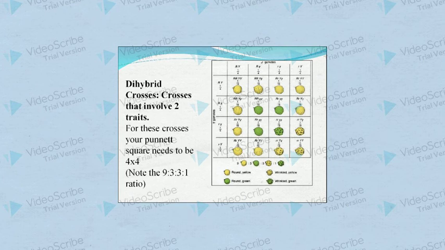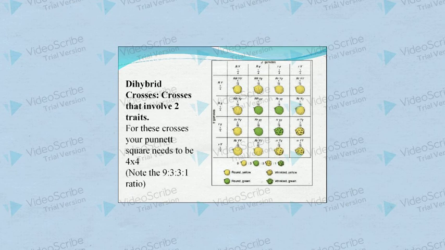The hybrid cross is a cross between two organisms in which two different traits are being studied. Let's see a cross between homozygous dominant yellow round-seeded pea plants and homozygous recessive green wrinkled-seeded pea plants. In the first generation, the plant acquired the following characteristics: yellow color and round seeds.